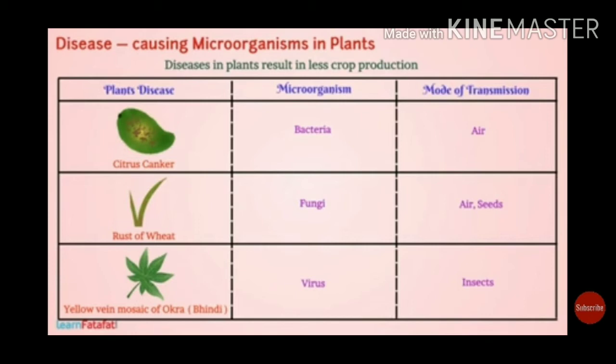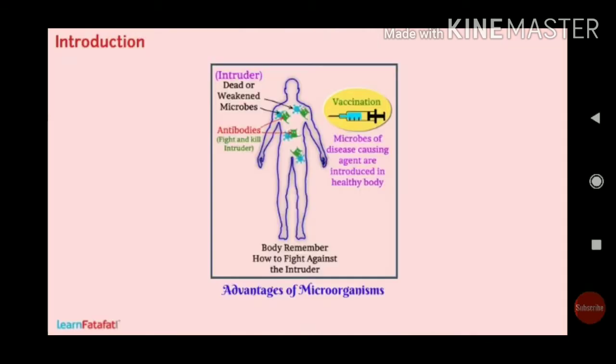So these are examples from which we can see how diseases like citrus canker, rust of wheat and yellow vein mosaic of okra are transmitted and what pathogen causes them. By this we can understand that microorganisms cause disease in animals, in humans as well as in plants.